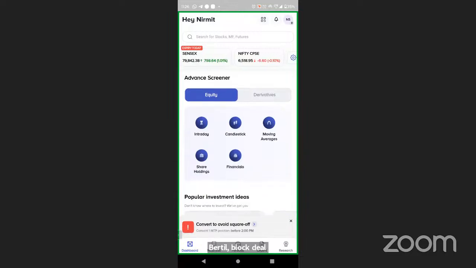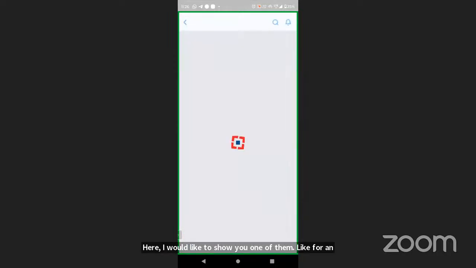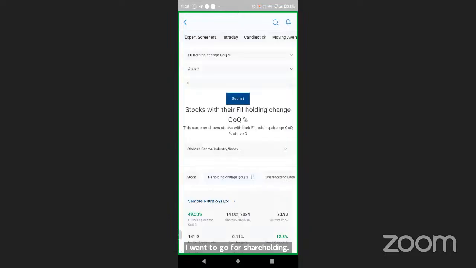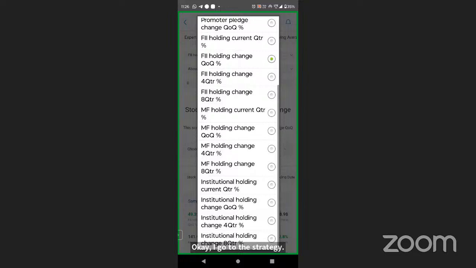Now, for an example, I would like to show you one of the screeners. We have 200 plus screeners here. I would like to show you one of them. Like for an example, I want to go for shareholding. Okay, I go to the shareholding. Now, FII holding change quarter on quarter.